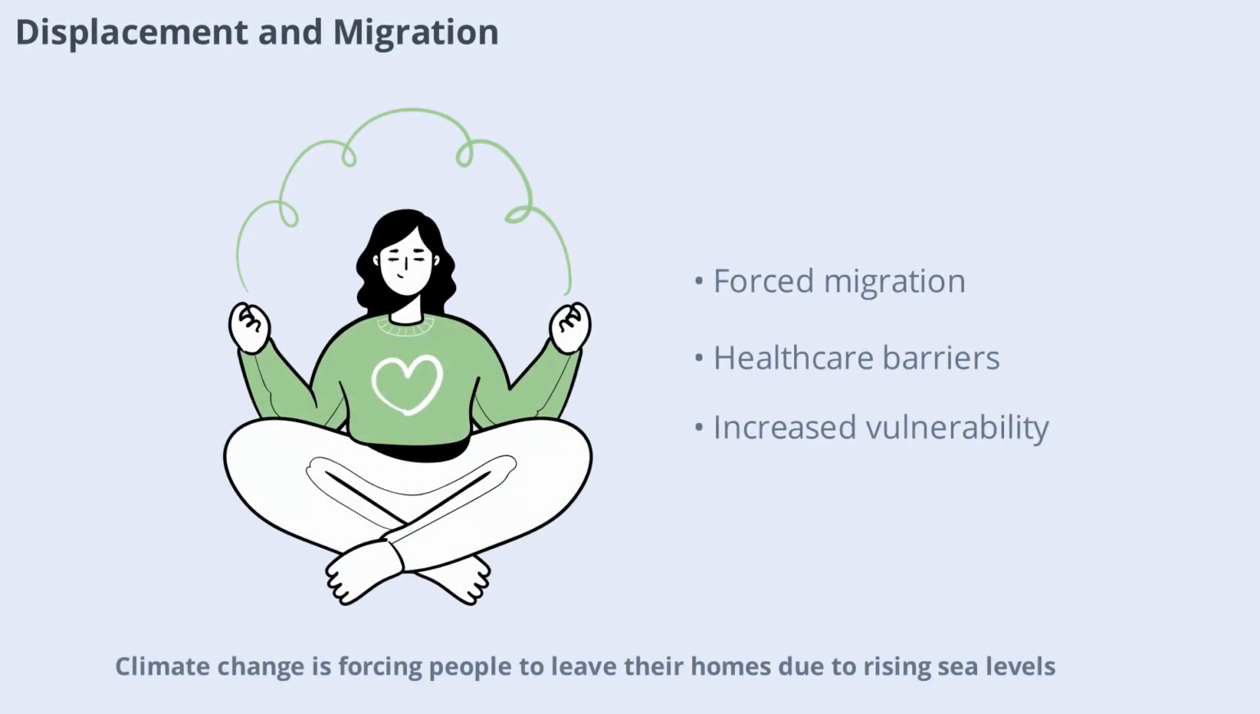Climate change is forcing people to leave their homes due to rising sea levels, drought, or extreme weather. Displacement disrupts access to healthcare, education, and stable living conditions. Migrant and refugee populations often face barriers to receiving adequate health services, increasing their vulnerability to illness and injury.